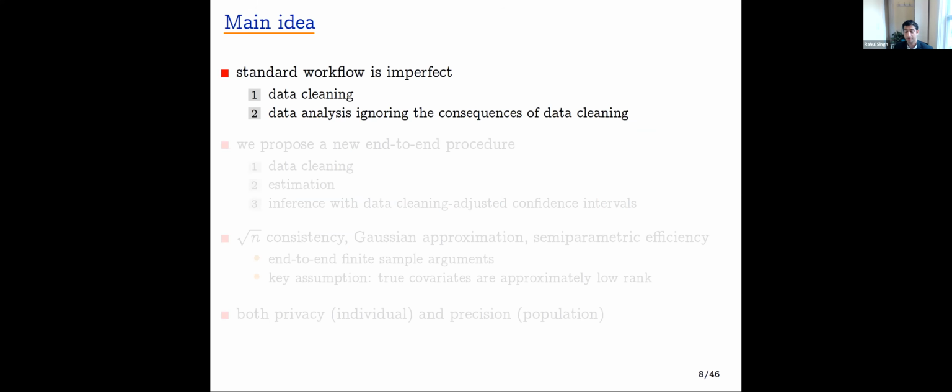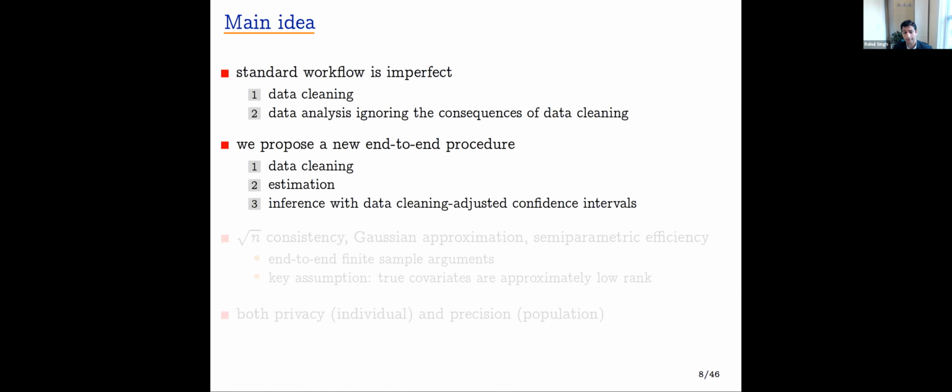The standard workflow for doing causal inference from a real-world data set is to do some data cleaning and then to do some data analysis that typically ignores the bias and variance consequences of the data cleaning. And in this work, we'll propose a new end-to-end procedure for data cleaning, and then estimation, and then inference with data cleaning adjusted confidence intervals.